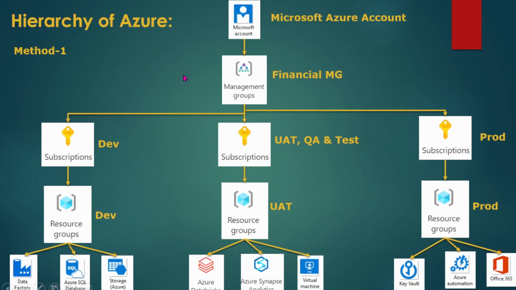All right. So this is the diagram of how the hierarchy of Azure resources looks. Initially this is the Microsoft Azure account. In this Microsoft Azure account, we have management groups. Our four levels of hierarchy or management scope start from here. Management groups. Under management groups, we have subscriptions. Under subscriptions, we have resource group. Under resource group, we have resources.